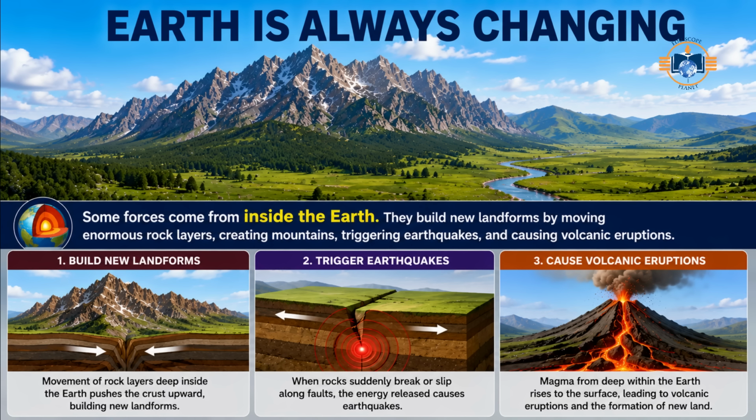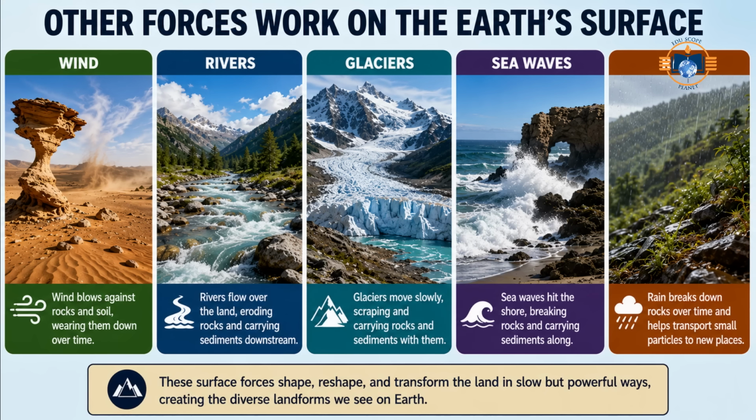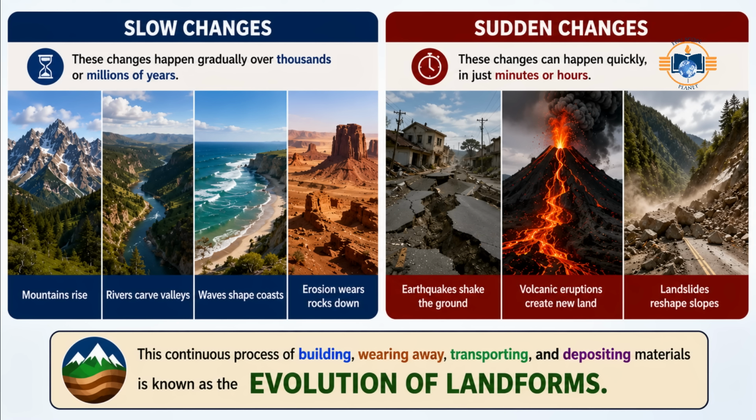These changes happen because powerful natural forces are constantly at work. Some forces come from inside the Earth. They build new landforms by moving enormous rock layers, creating mountains, triggering earthquakes, and causing volcanic eruptions. Other forces work on the Earth's surface. Wind, rivers, glaciers, sea waves, and even rain slowly wear down rocks, carry them from one place to another, and deposit them elsewhere. These changes usually happen very slowly.